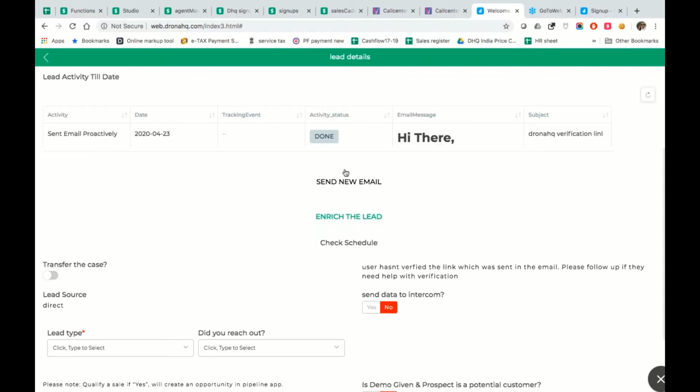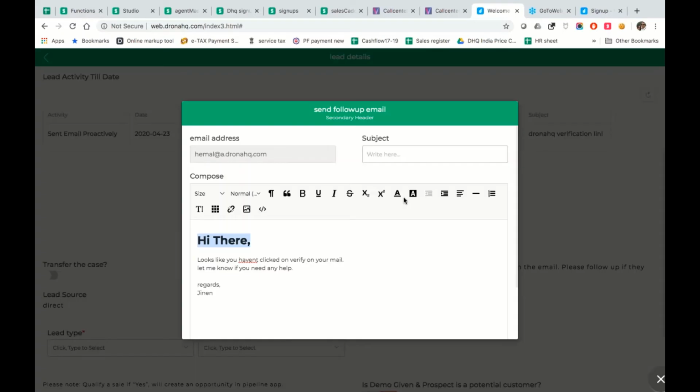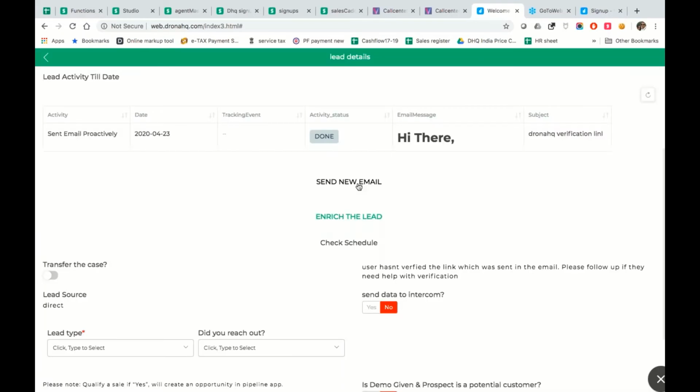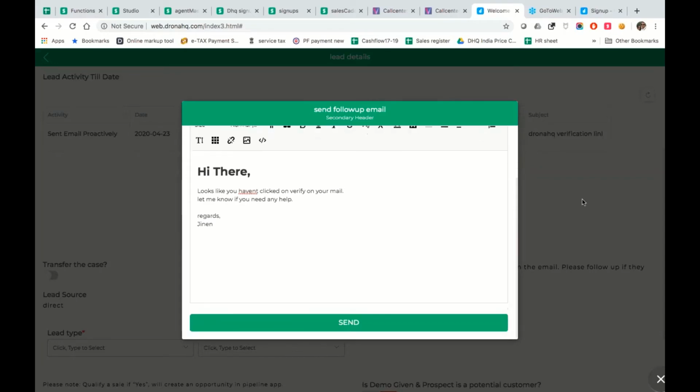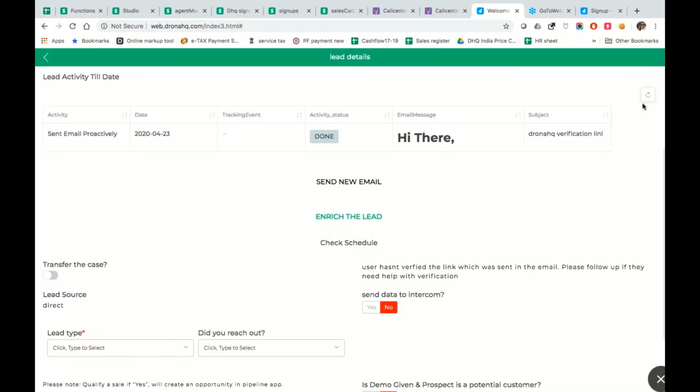The way to change that is to just remove the bold using this option over here. So it all depends on how you want to do things. We have a rich text box over here which allows you to craft your emails in a better way.